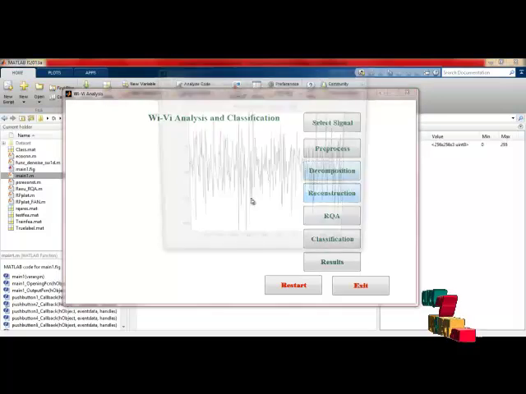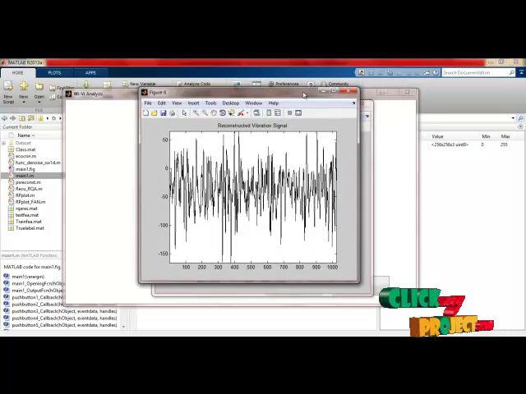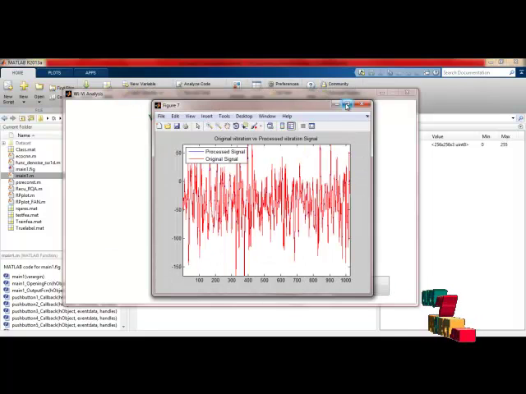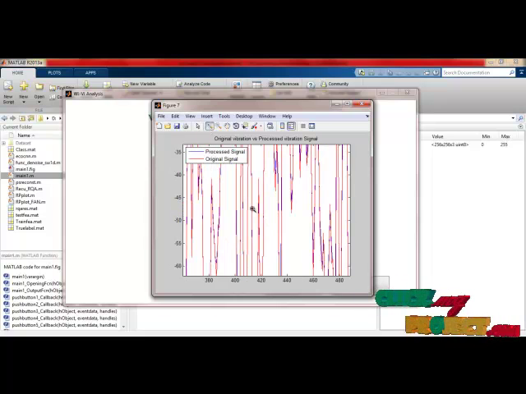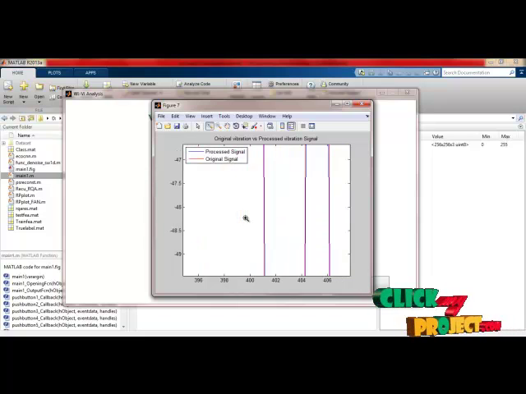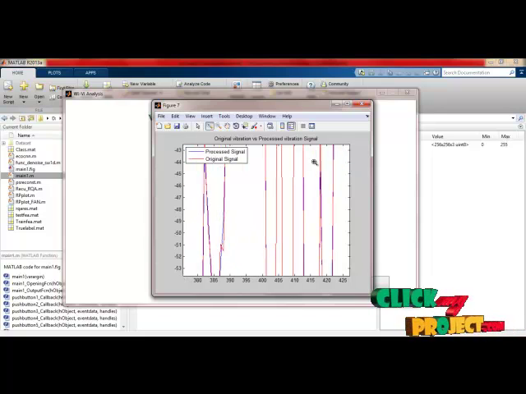And then reconstruction. This is the reconstructed signal after our decomposition. This is the comparison between our original and decomposed signal. You can see the decomposition and the reconstruction difference here. The blue color signals are the decomposed and processed signals, and the red color lines are the original signals.